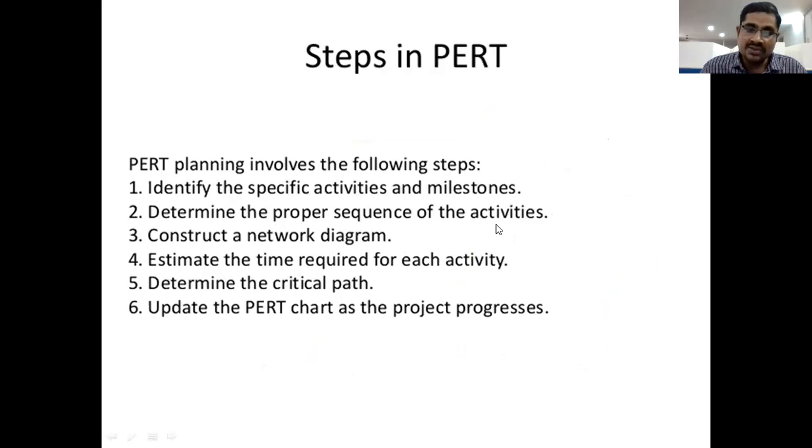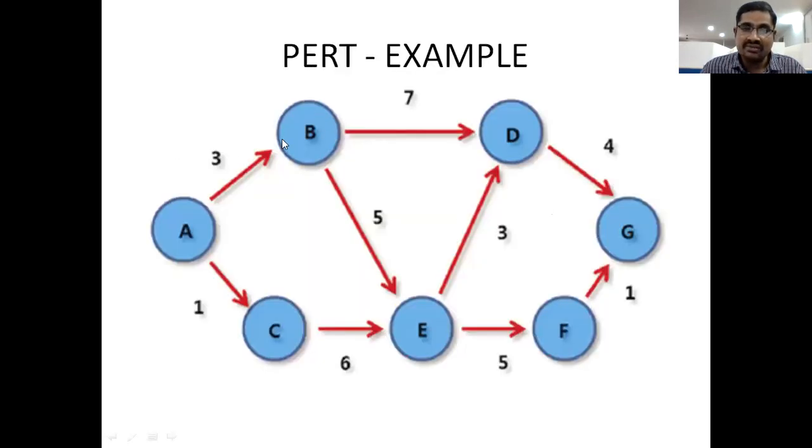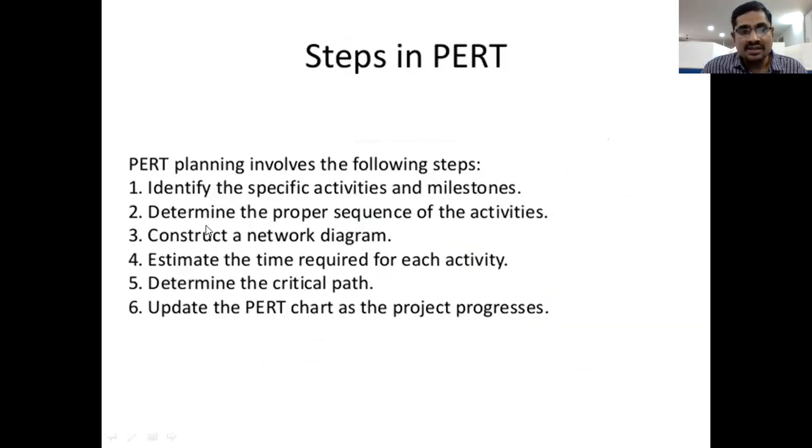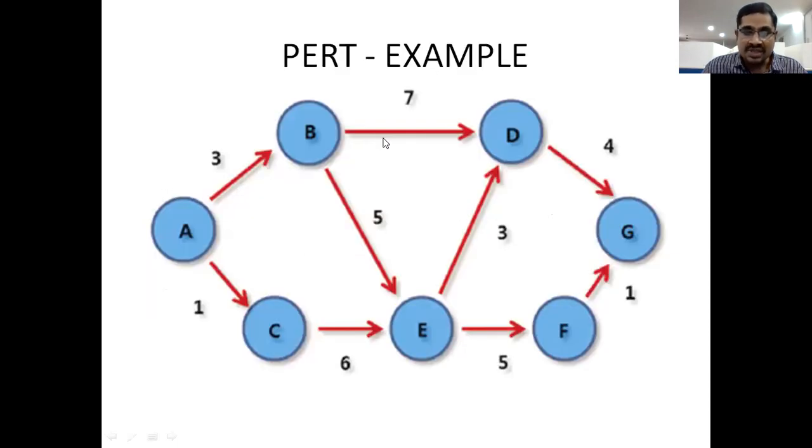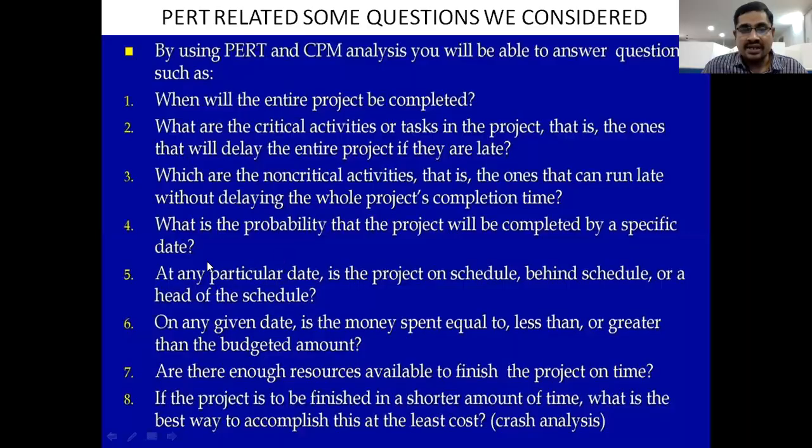And determine the process and sequence of the activities. First of all, we need to find out the activities and then the sequence of operations: first activity, second, third, fourth, fifth, like that. And next, determine the proper sequence of operations for completion. Then construct a network diagram. This is the network diagram. First the activities are decided along with their sequence, and then draw this network diagram.